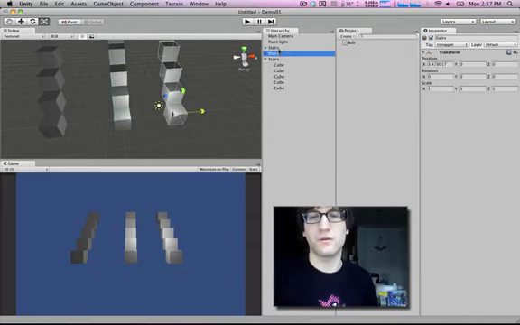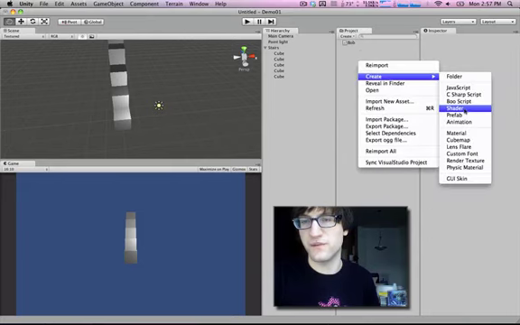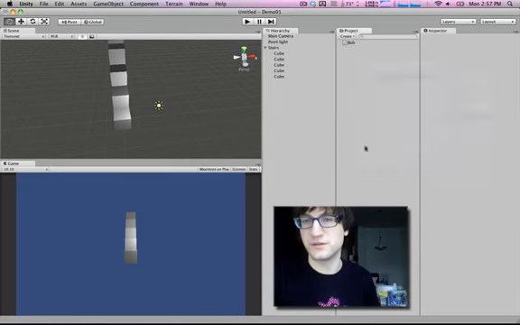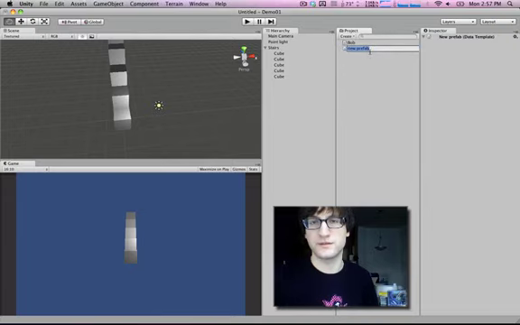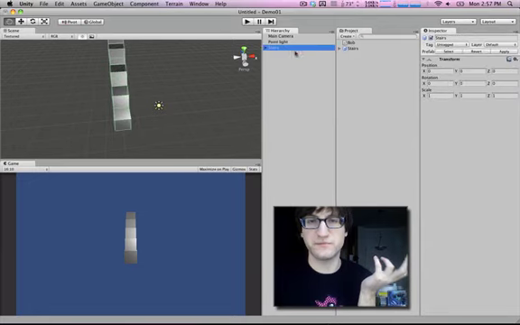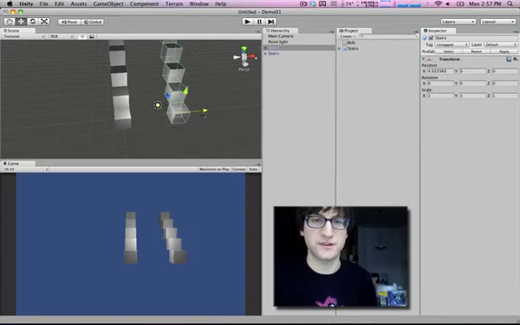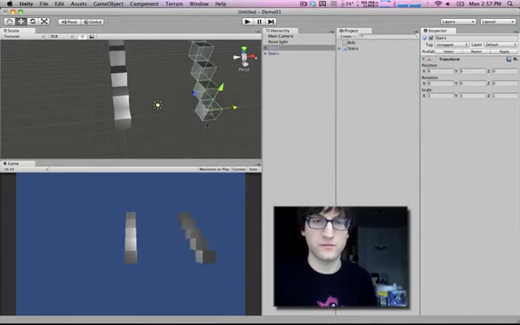Well, Unity has something really cool called Prefabs, which basically make this really easy to do. So what we're going to do is create a prefab in our project. We'll call it stairs. And we're just going to drag this on the prefab. And now it's a prefab. That's easy, right? So you can just drag this in, and now we have another prefab instance, as it's called. So we can just drag in as many stairs as we want.